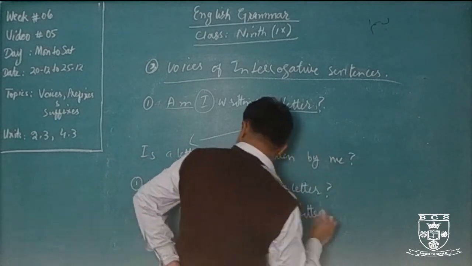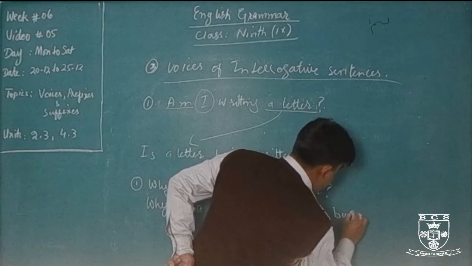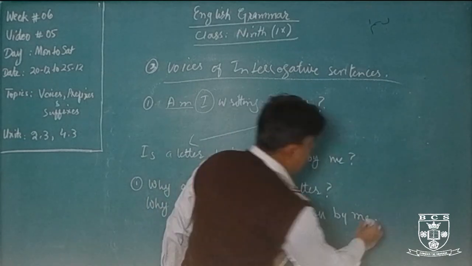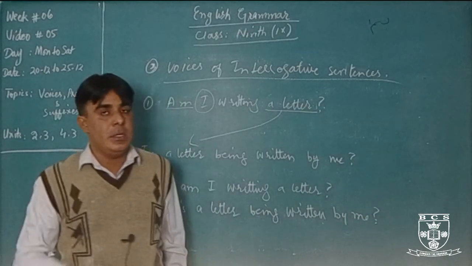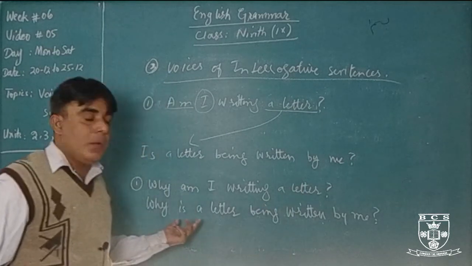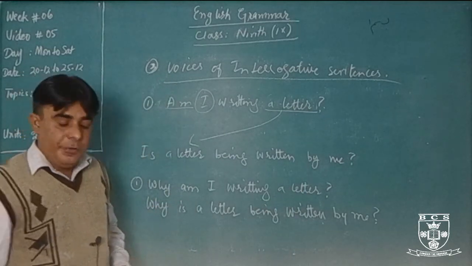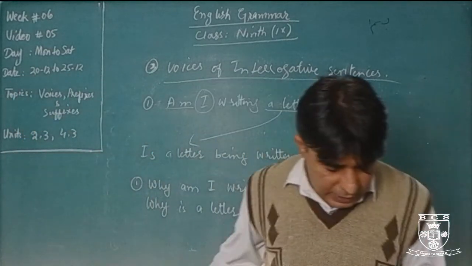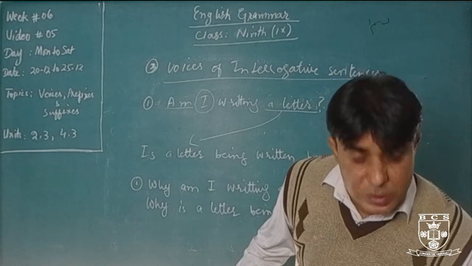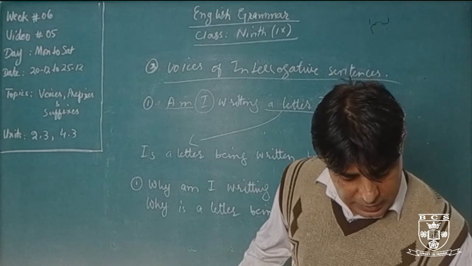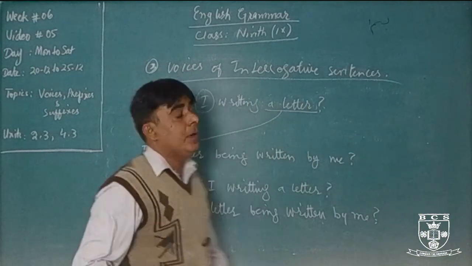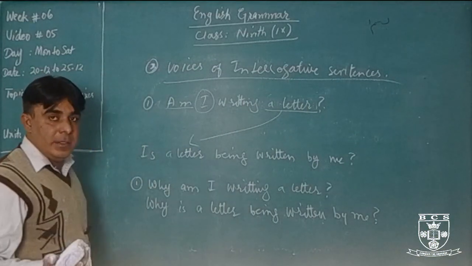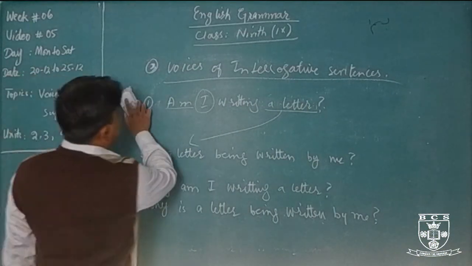written by me. At the end I will use a question mark. So that is the voices of interrogative sentence. Very easy. Voices are very easy, not difficult. You have to memorize the rules and tenses. After then you can understand the voices very easily. Otherwise everything is difficult. Without rules you will feel everything is difficult.